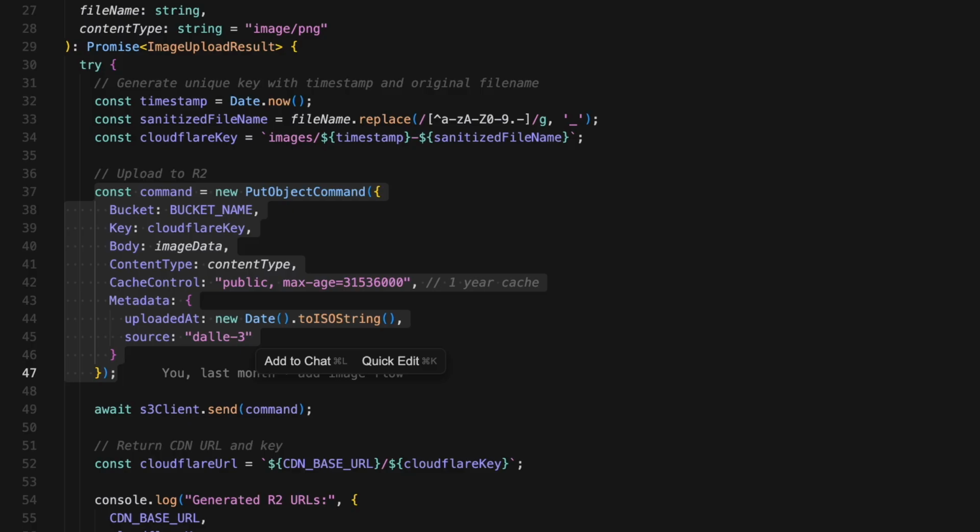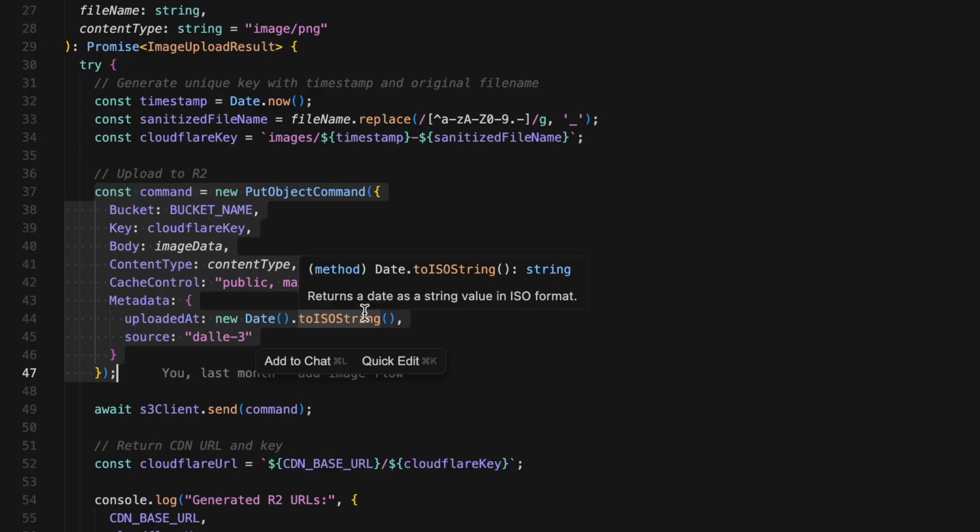Cloudflare R2 uses the S3 API, so we use the AWS SDK. Let's break this down. Bucket, your R2 bucket name from environment variables. Key, the path we just generated. Body, the actual image buffer. Content type, image/png. Cache control, cache for 1 year. Metadata, custom metadata: when it was uploaded and that it came from DALL-E 3. We send the command to the S3 client, which uploads to R2.